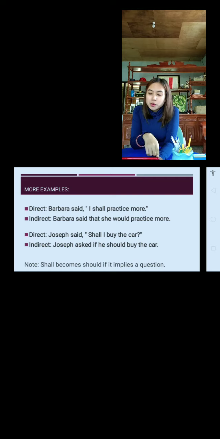So that's why we notice here, right, that in the former example, it is also shall, but it was turned to would. Then how come shall here became should? Because it implies a question. So if it is a statement, it will be would. Shall to would. But if it's a question, shall to should.